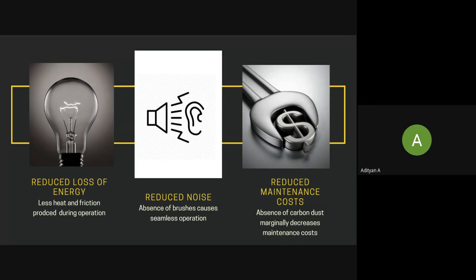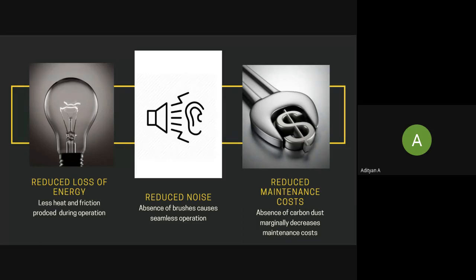As in other motors, there is continuous contact of brushes, resulting in noise and sparking during contact. Whenever you want to operate motors where there's a chance of presence of inflammable gases, we always go for BLDC motors because there is no sparking, unlike your brushed DC motors. And of course, the maintenance cost is reduced because of the absence of carbon dust, carbon brushes, sparking, all that.